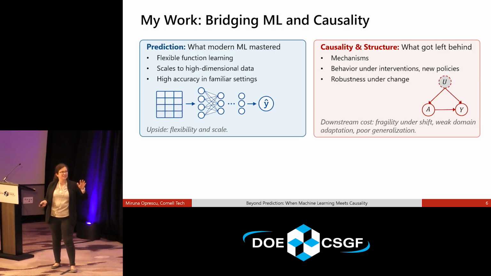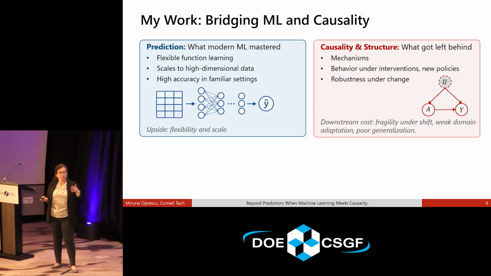However, when in the last decade or so, we moved from structural modeling, from equations and physics and constraints, to machine learning, we left something behind. And that's the causal structure of the world, the understanding of the mechanisms in your data that lead to your data generating process. I put it all under causality, but it leads to a lot of fragility. These models are not particularly robust under shifts and interventions and things like that, OK?